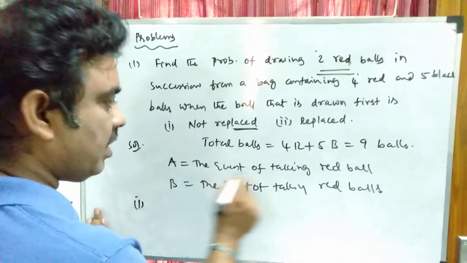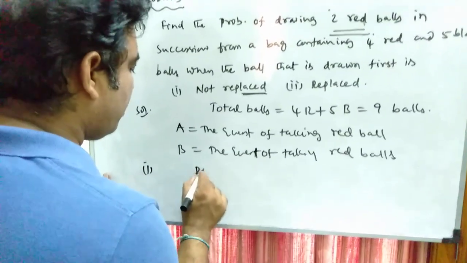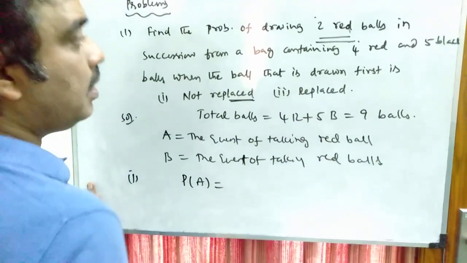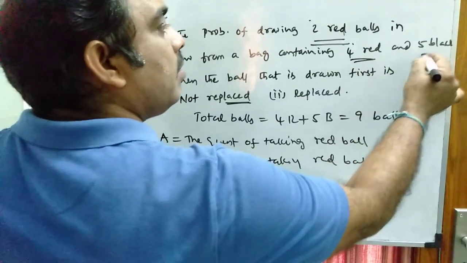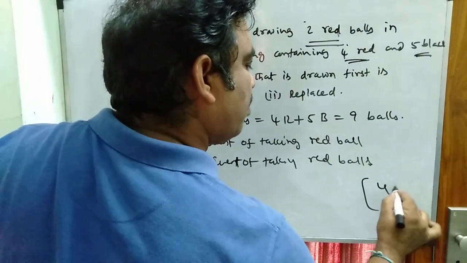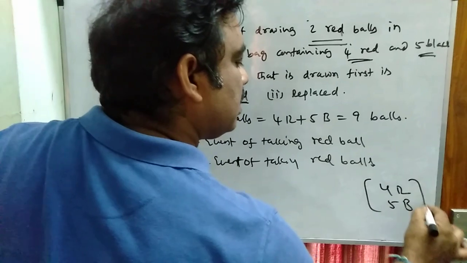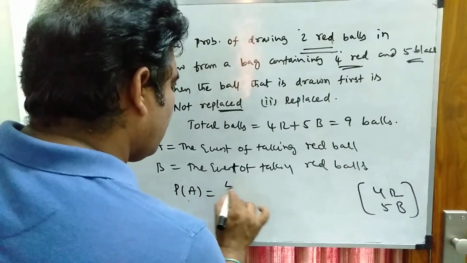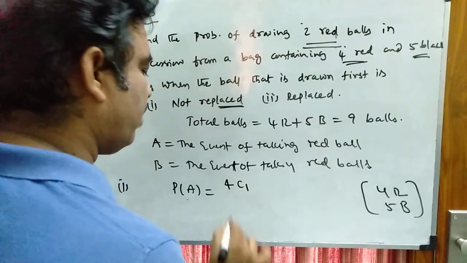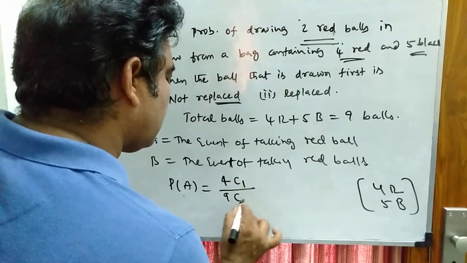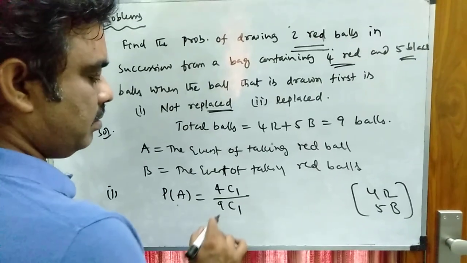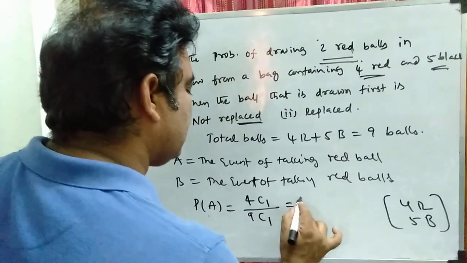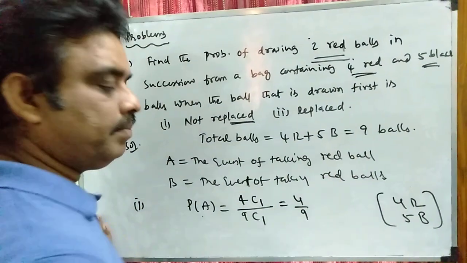Suppose A is the event of getting a red ball, then the probability of getting a red ball in the first draw: total balls 9, there are 4 red balls and 5 black balls. So what is the probability of getting a red ball? The ball must be from the red balls, that is 4C1, by the total outcomes 9C1. Total balls are 9, and 1 ball can be drawn in 9C1 ways. That is equal to 4 by 9.